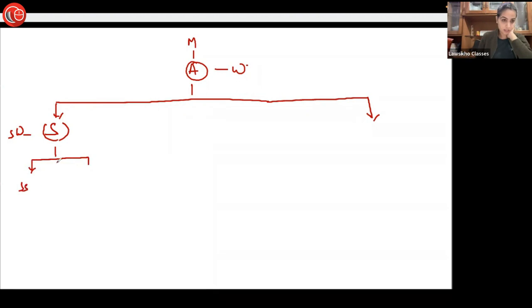Son's son, son's daughter. This is another son who is again predeceased. And we have his widow. And we have 2 children over here.